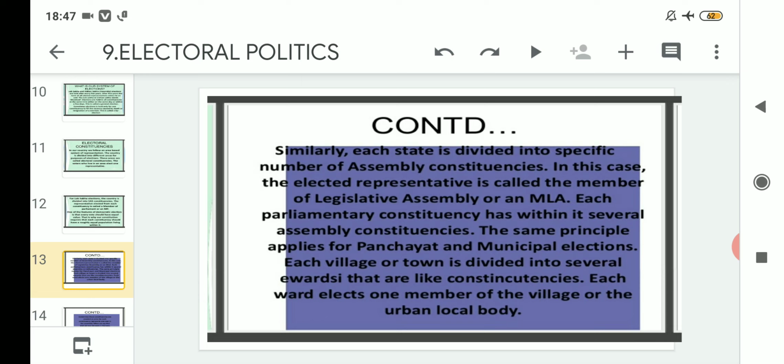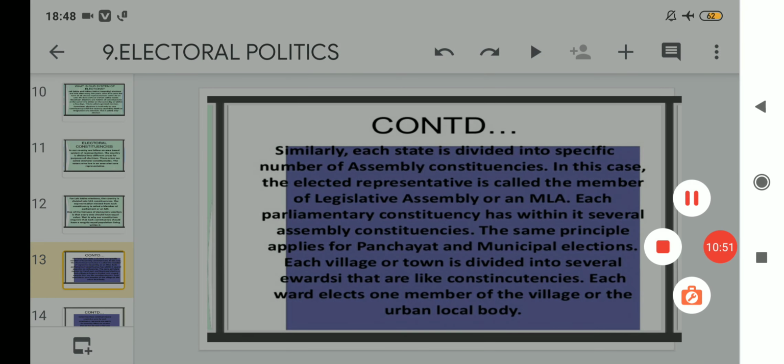And at the village level, the party that wins is headed by the village president. After that, several wards are divided in every town and village, and from every ward one member is elected, be it a village or the urban local body.